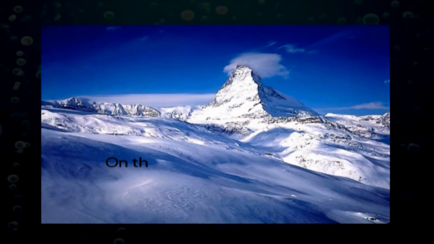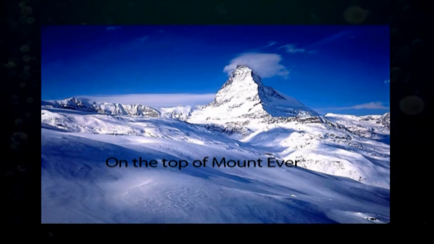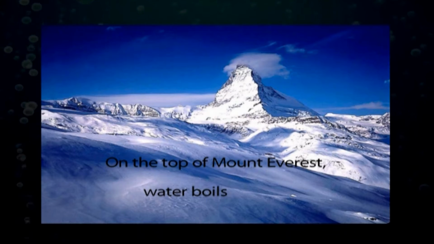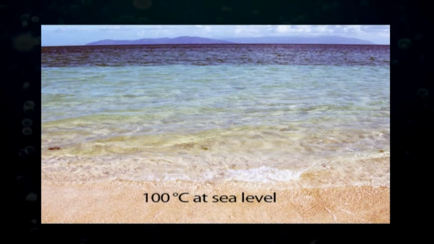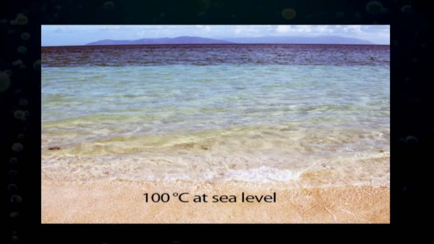The boiling point of water and all other liquids is dependent on the barometric pressure. For example, on the top of the Mount Everest, water boils at 68 degree centigrade compared to 100 degree centigrade at sea level.